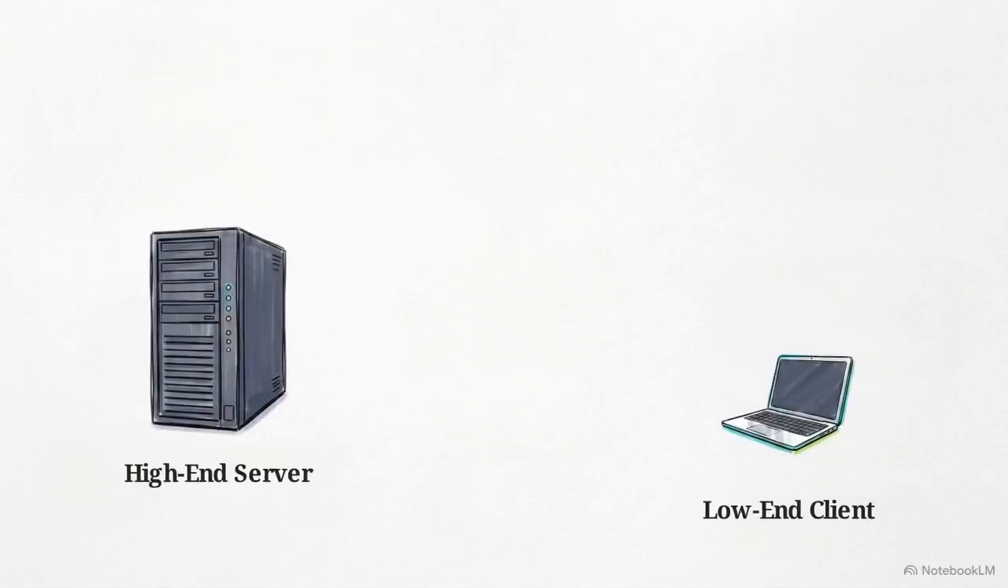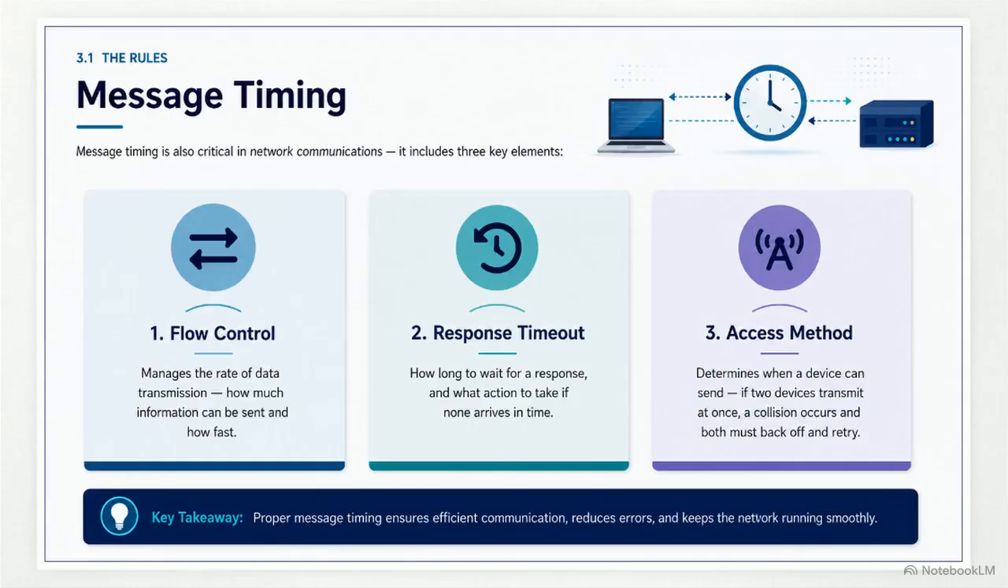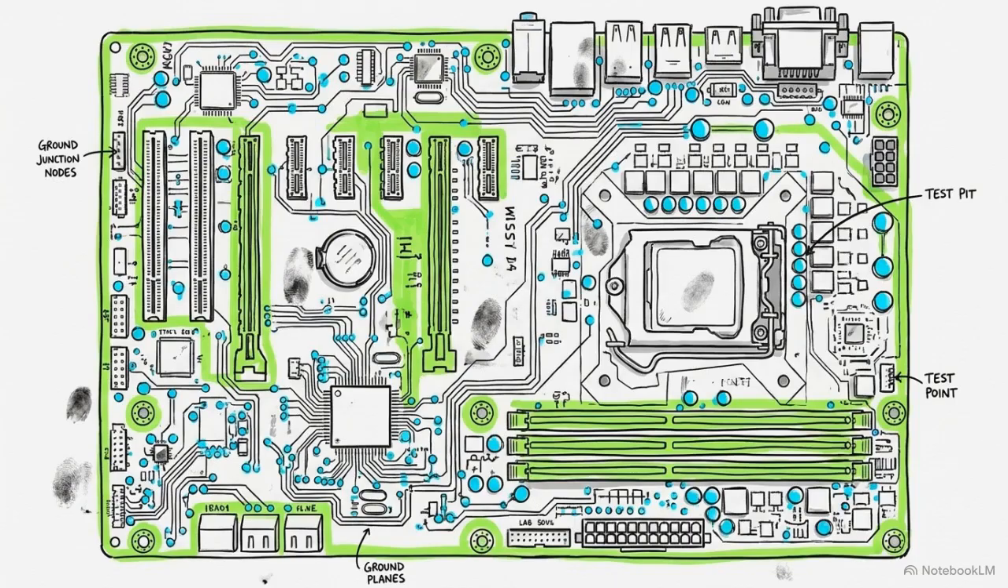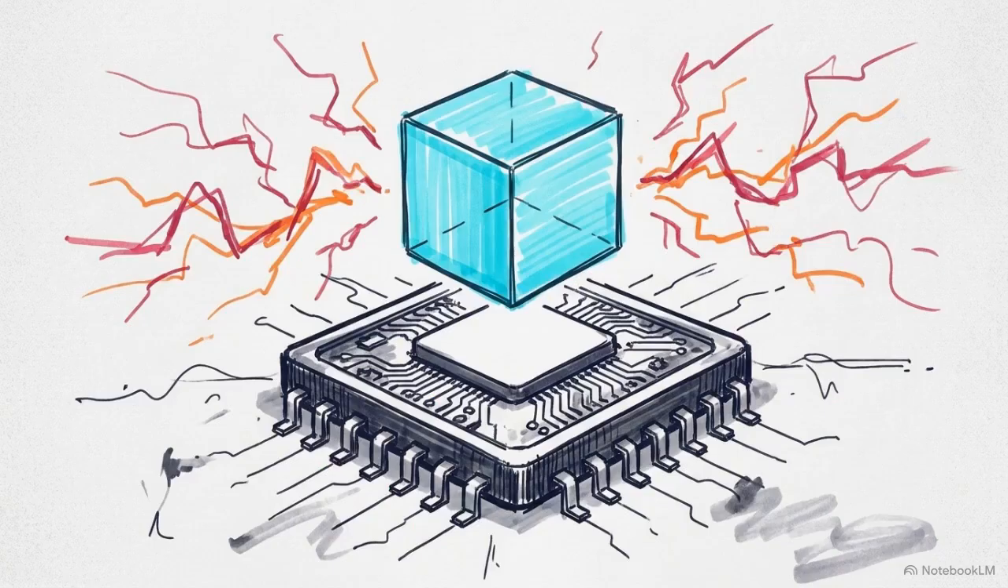Even with properly sized packets, another issue remains. A high-end server can easily transmit those packets faster than a low-end client device can process them. Our fourth rule is message timing, using 3 mechanisms. First, flow control manages transmission rates to prevent overwhelming the receiver. Second, response timeout establishes how long to wait for an acknowledgement before resending. Third, access method prevents data collisions on shared channels. Message size and timing rules work together to prevent network congestion. They ensure that the physical limitations of the hardware do not degrade the data payload.